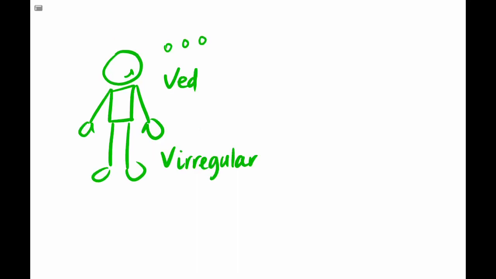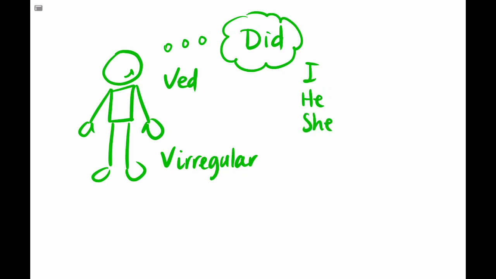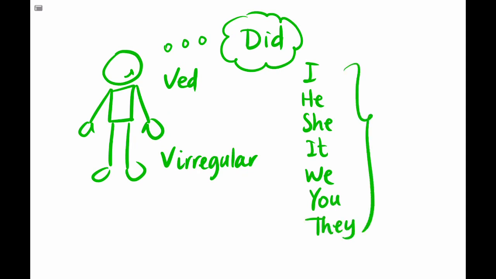In past simple tense, we have regular verbs and irregular verbs. Regular verbs take ed at the end, and irregular verbs, well, you have to remember them by heart. There is a list of irregular verbs. Both regular and irregular verbs need an auxiliary in past simple tense, and this auxiliary is did. It's the same auxiliary for all the pronouns: I did, he did, she did, it did, we did, you did, and they did.